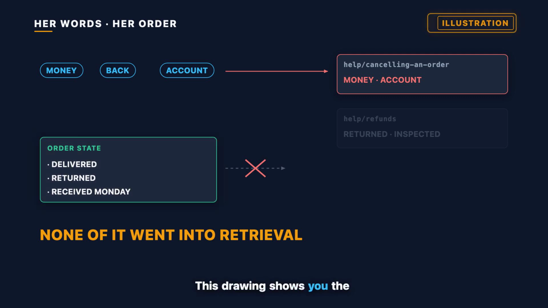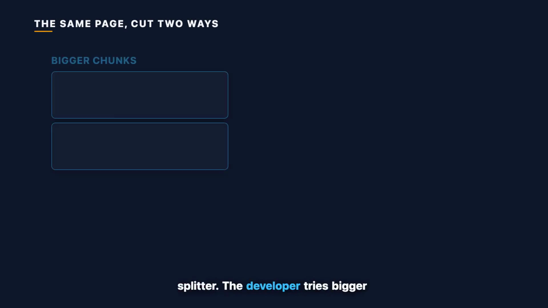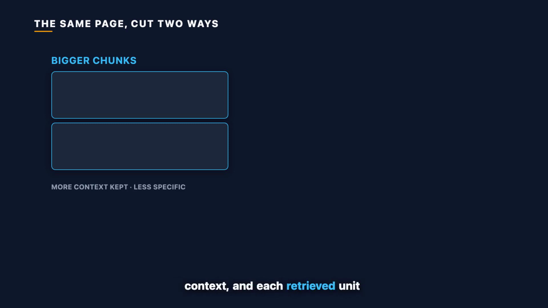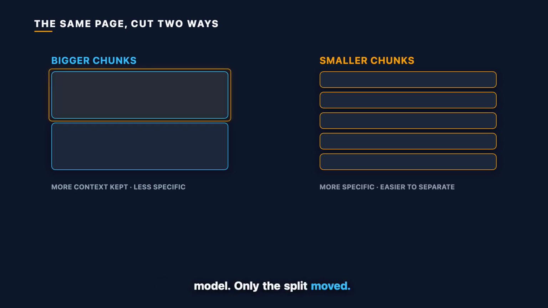This drawing shows you the shape of that. It is an illustration, not a measurement. One obvious lever is the splitter. The developer tries bigger chunks, so a rule and its conditions stay together. Bigger chunks can preserve more surrounding context, and each retrieved unit now covers more ground. So the developer tries the opposite. Smaller chunks can be more specific, and information that belongs together is easier to separate. Same documents, same questions, same model, only the split moved.